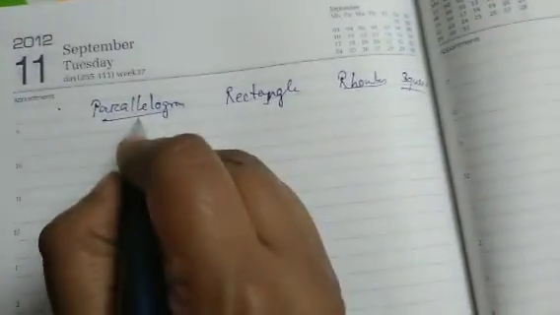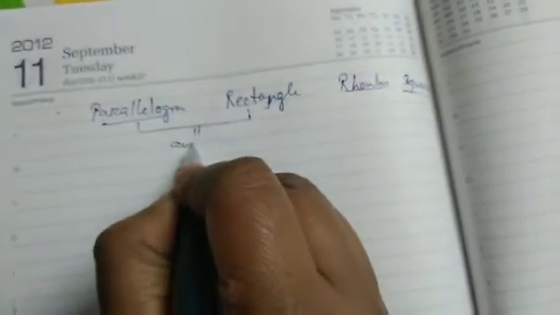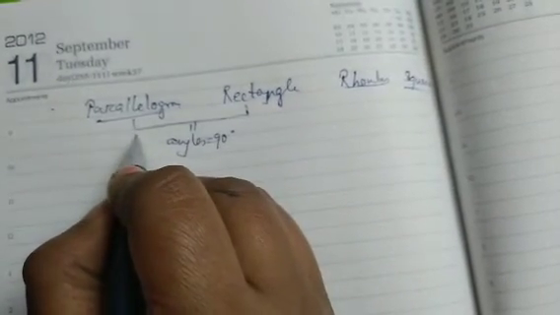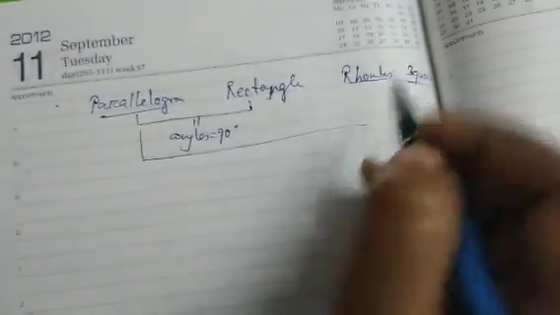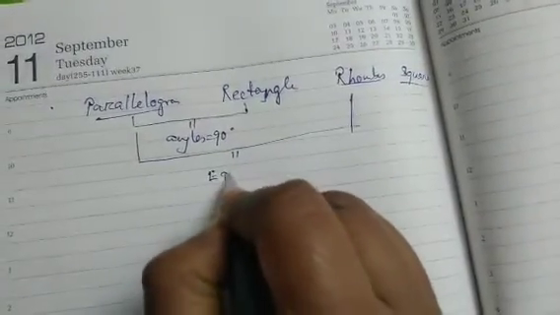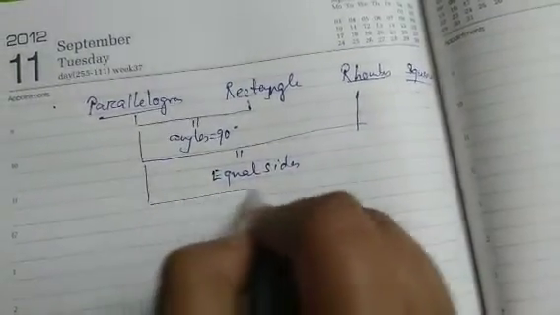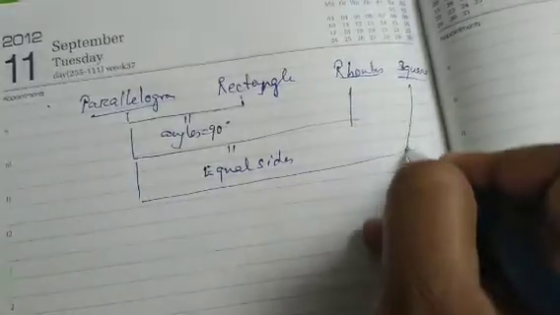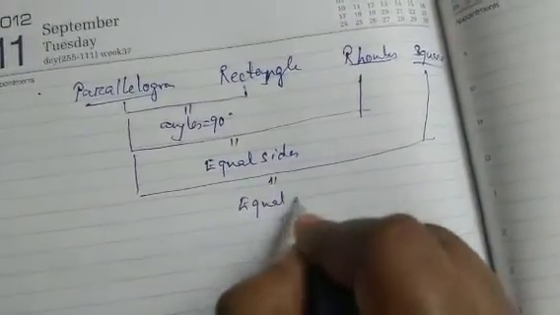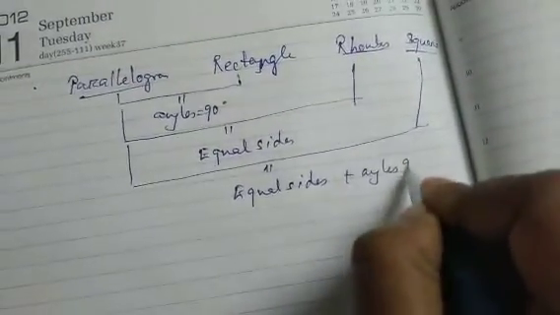So for a parallelogram to become a rectangle, angles will be 90 degrees. For a parallelogram to become a rhombus, it will have equal sides. For a parallelogram to be a square, it will have equal sides plus angles of 90 degrees.